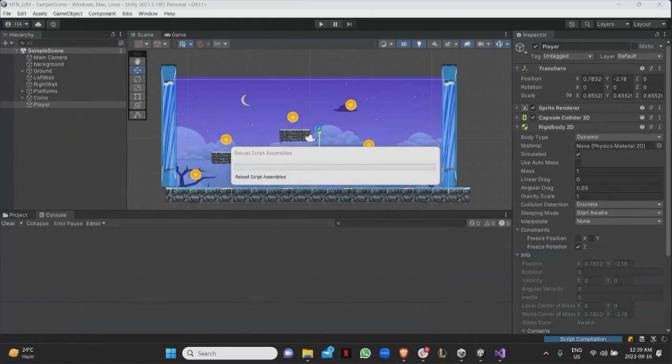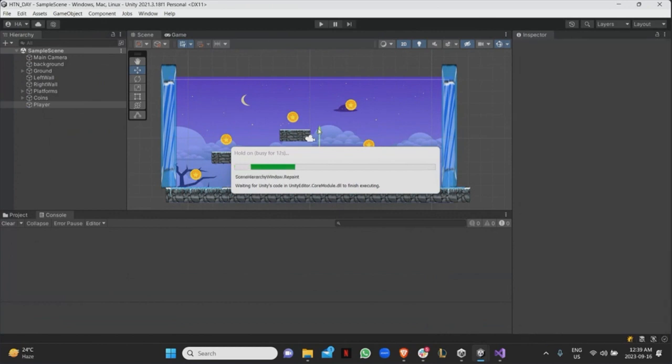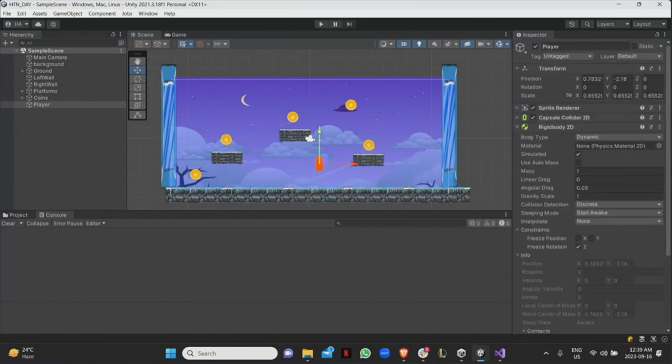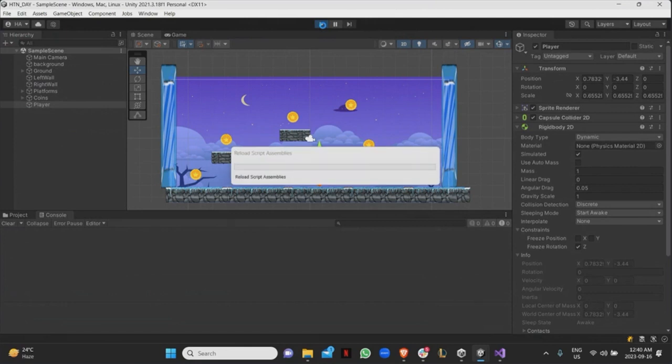I'm never changing it. How do I want to change it? I want to change it when it collides with a wall or the platform, right? So when the player is on the platform, set isGrounded to true. When the player is not on a platform, set it to false. First, I wanted to set it on the ground, because we start the game grounded, and then assume that the isGrounded thing is working properly. If I press play and start to play, what do you think is going to happen when I press spacebar?